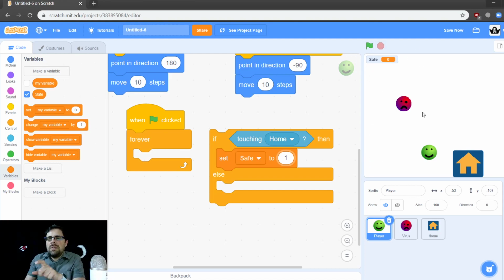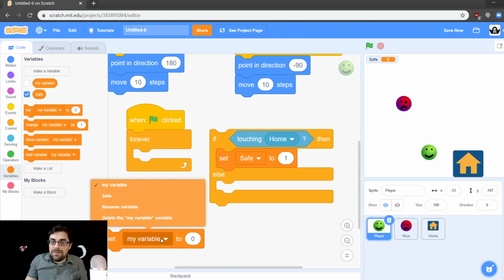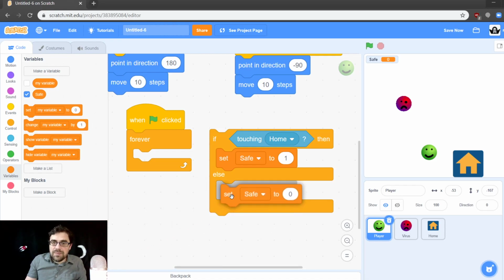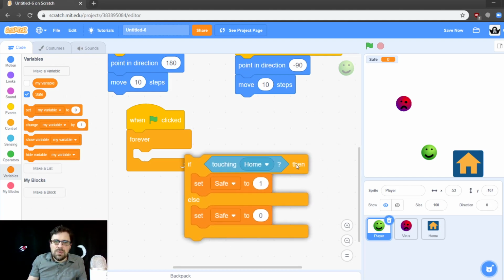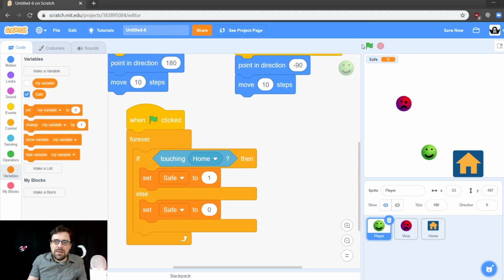If they're not in the house, then we're going to set safe to 0. So let's read this real quickly. If touching home, then set safe to 1. Else, meaning not touching home, set safe to 0. Okay? We'll snap that inside our forever block and we'll click run.